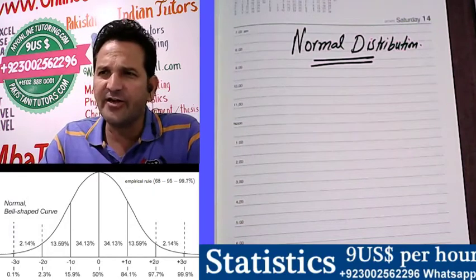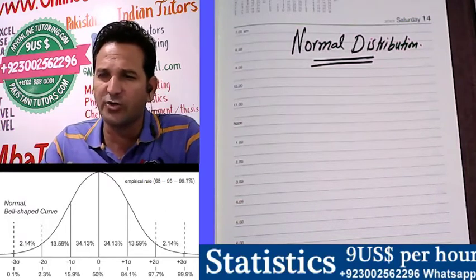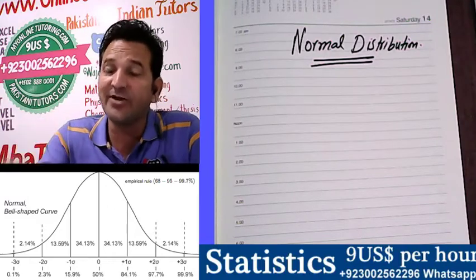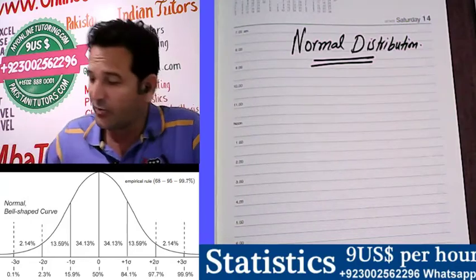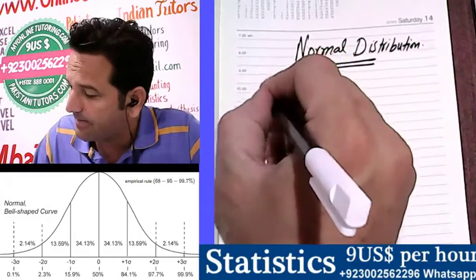I have watched different videos, and when I'm looking at those videos, they are very difficult to understand. So we will try to make it very easy, and believe me, normal distribution is easy. So how is it easy? Let me prove it. First of all, try to understand what is probability.